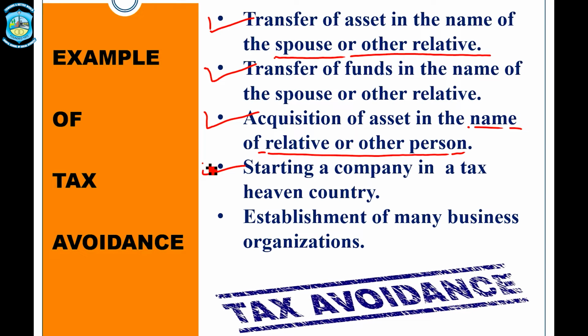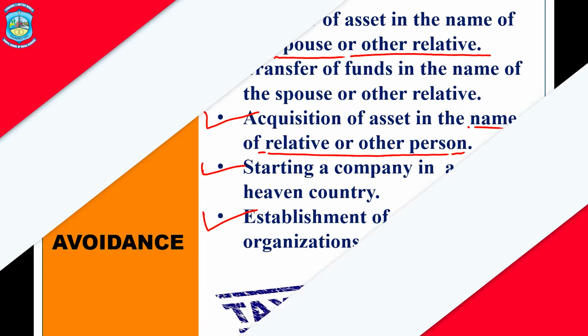We can start a new company in tax haven countries to minimize or save the tax. Some persons are also involved in the establishment of many business organizations to reduce the tax liability, because in this case the tax liability will be divided among several different entities, and in this way the tax liability on a person will also reduce. So here we have some examples of tax avoidance.